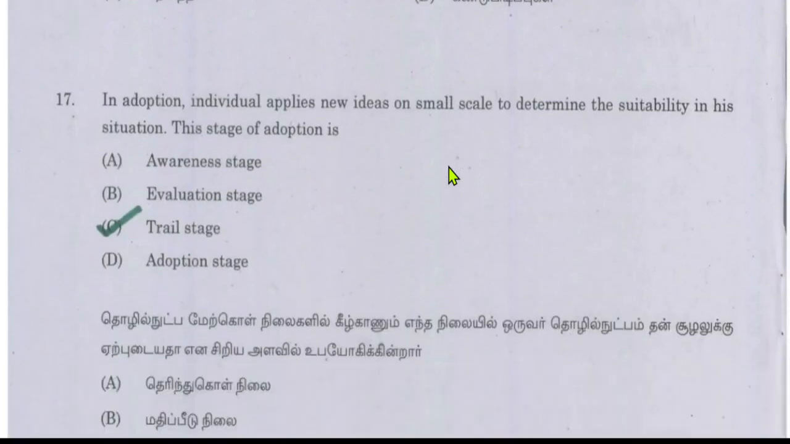In adoption, the individual applies new ideas on a small scale to determine the suitability in his situation. And this stage of adoption is the trial stage. When the individual applies some new ideas on a small scale to determine whether the idea that has been taken is profitable and practical, this stage is considered as the trial stage.